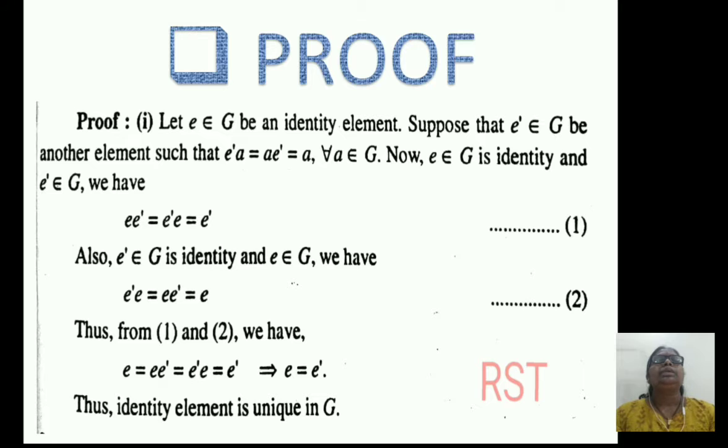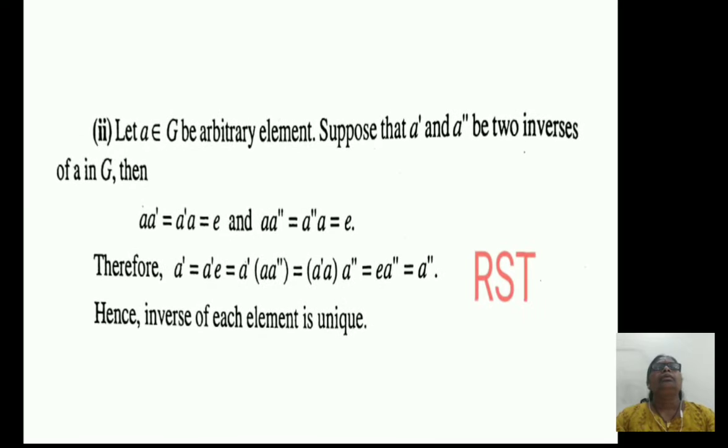Now, we consider proof of second result. Here, we have to prove that inverse of each element is unique. Let a belongs to G be any arbitrary element. We have to prove that inverse of this a is a unique element.